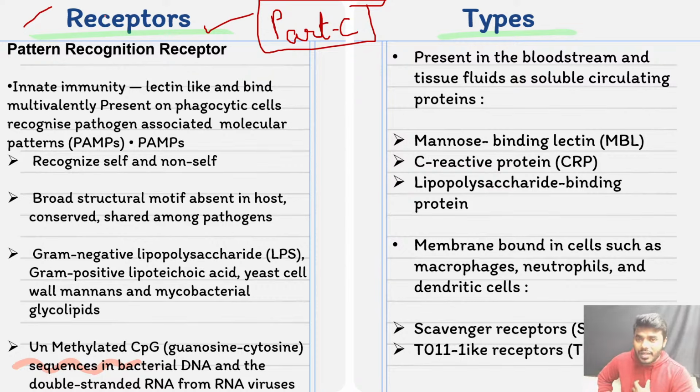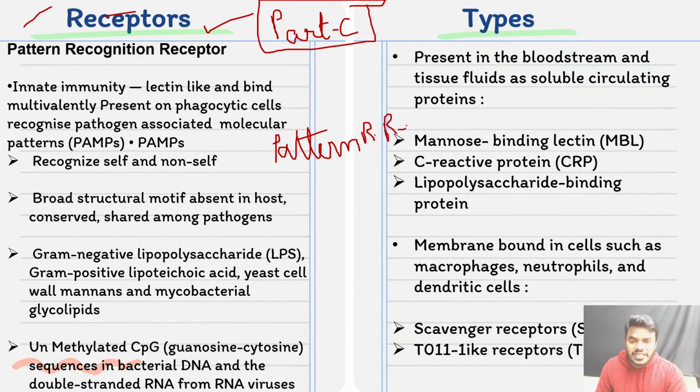In our body, our immune system contains different types of receptors. Depending on what kind of immunogen or what different type of epitope entered our body, different types of receptors come into the picture. So that's why we can call all the receptors pattern recognition receptors.